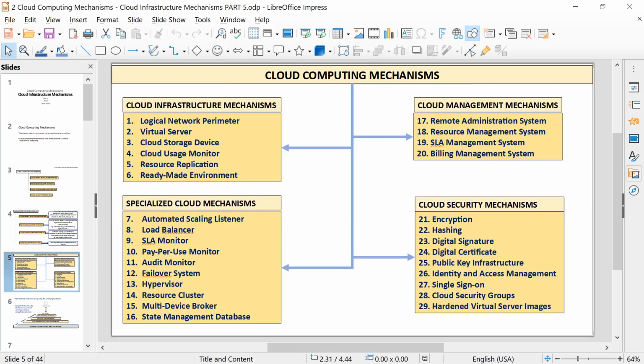So we covered hypervisor today, resource cluster, right?